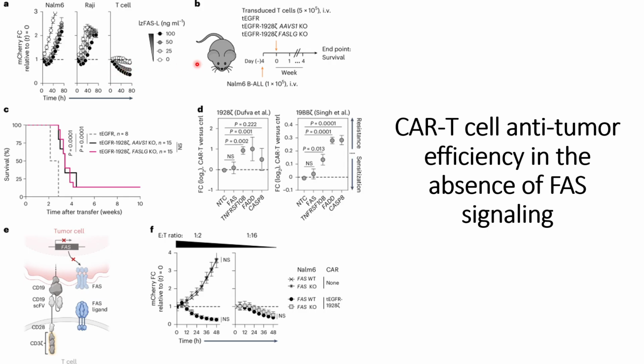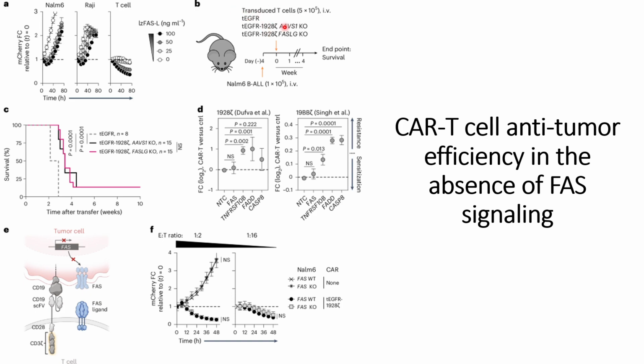Thereafter, they also wanted to check the effect of this FAS ligand if it is knocked down using a different approach in the mouse. First they inject the mouse with these cancer cells, null M6, and thereafter they use four different conditions.